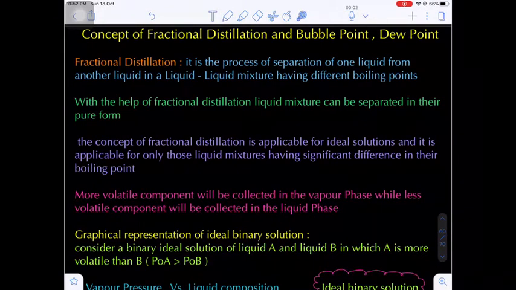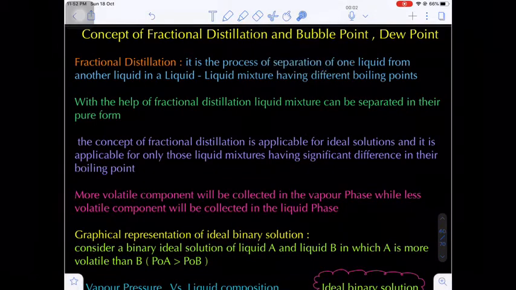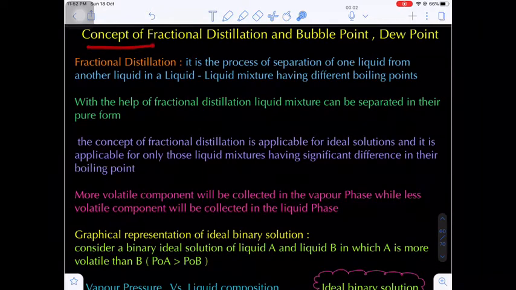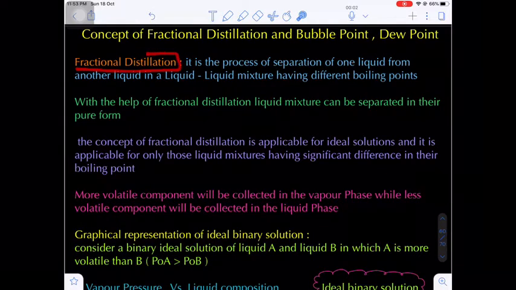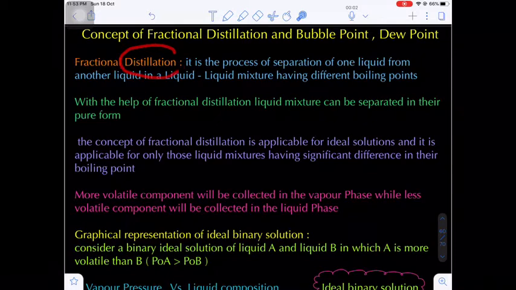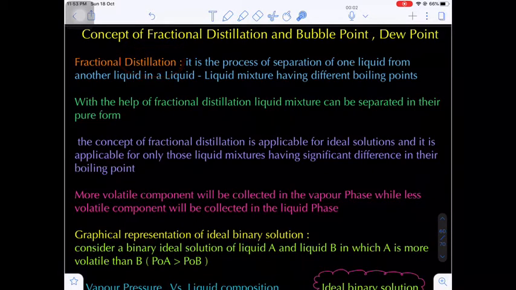Now in today's lecture we are going to discuss a very important topic regarding the advanced level syllabus, that is the concept of fractional distillation, bubble point and dew point. So this is a very important concept. Now what is the meaning of fractional distillation? Before going to fractional distillation, what is the meaning of distillation? It is evaporation followed by condensation.